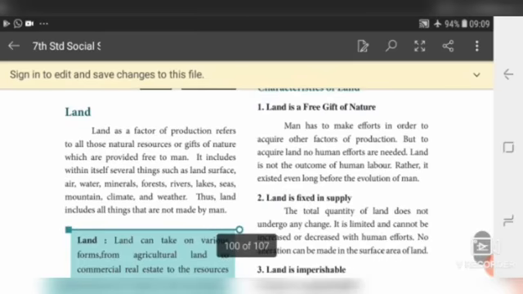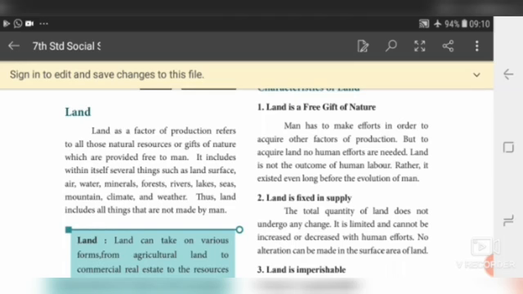Land as a factor of production refers to all those natural resources or gifts of nature which are provided free to man. So land means natural resources. All the resources available on the earth are called land. It is free to man. It is given by God. It's a gift of nature. It includes within itself several things like land surface, air, water, minerals, forests, rivers, lakes, seas, mountains, climate, and weather. These are economically called land.